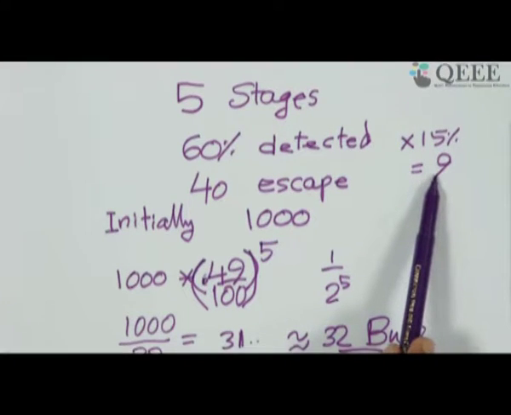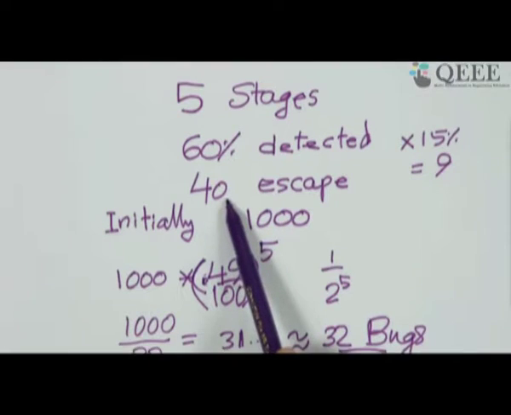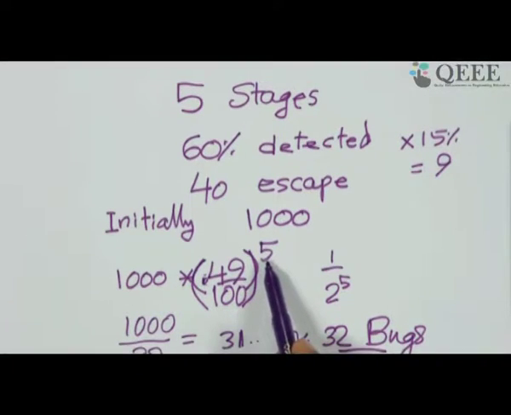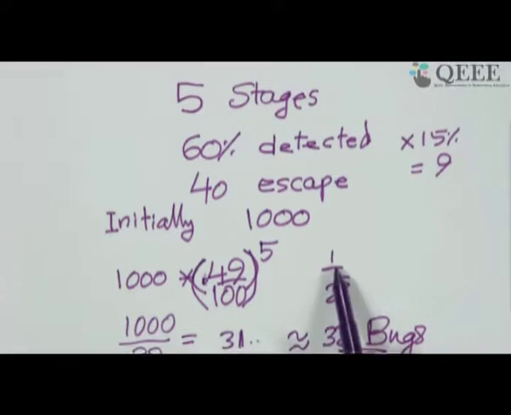Therefore total bugs at the end of a stage is 49, so 49 remain out of 100, and 5 of such stages is roughly 1 by 2 to the power 5, which is 32. So roughly about 32 bugs will remain.